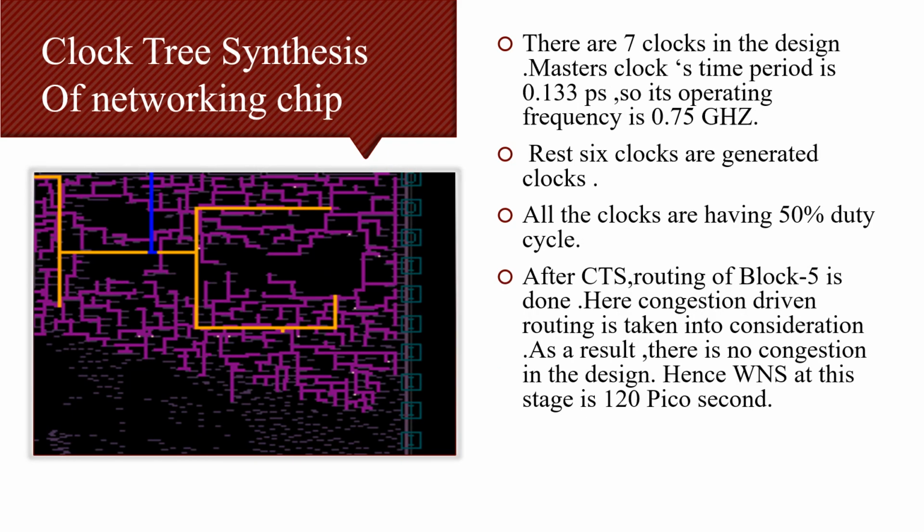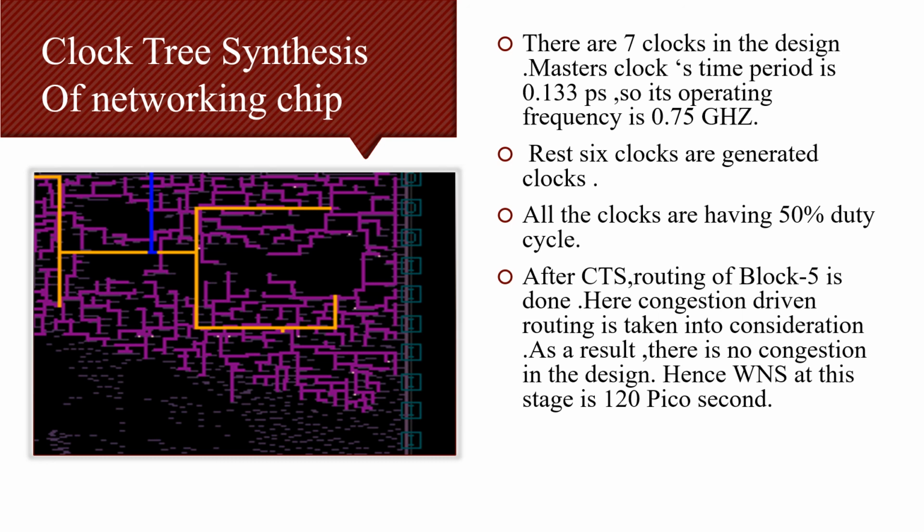In this stage, clock tree synthesis of networking chip. Here there are 7 clocks in the design. The master clock's time period is 0.13 picoseconds, so its operating frequency becomes 0.75. Rest all the 6 clocks are generated clocks. All the clocks have 50% duty cycle.